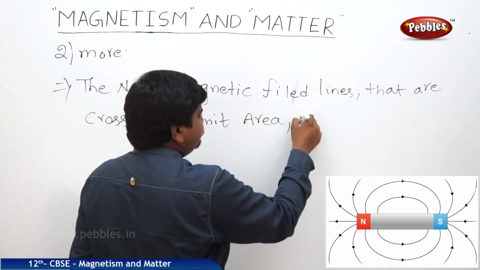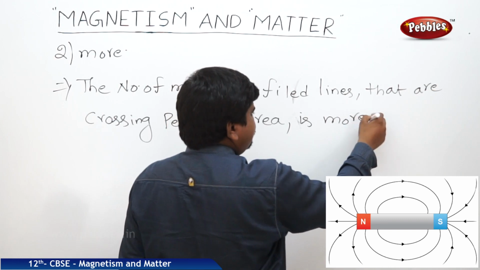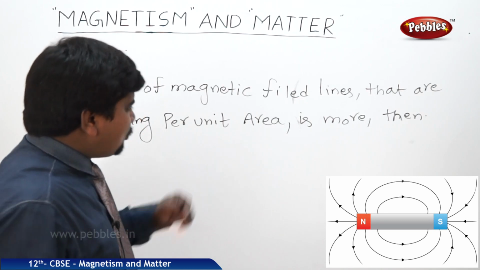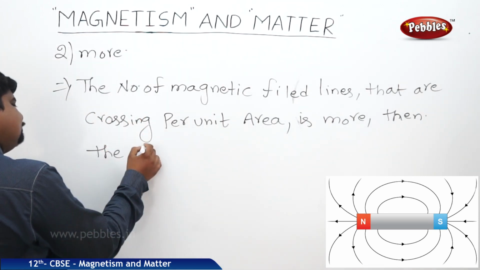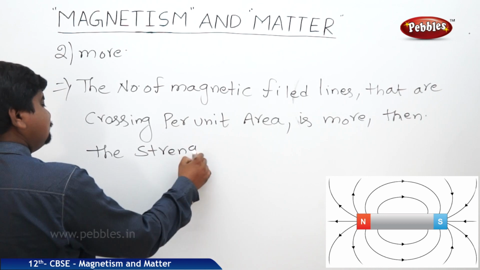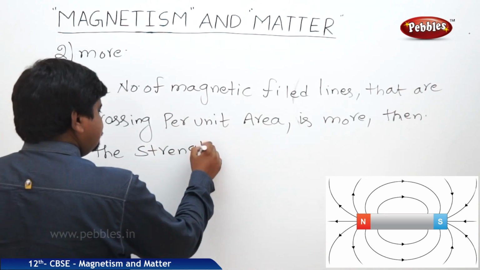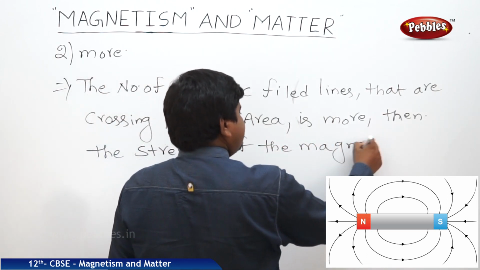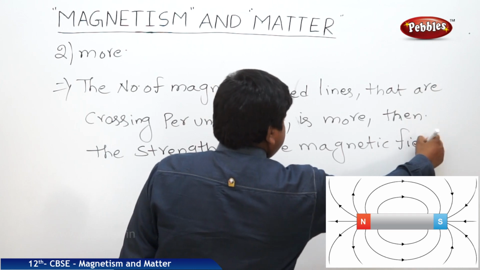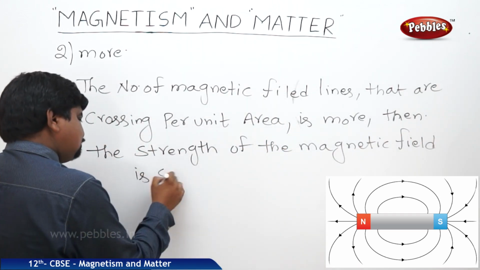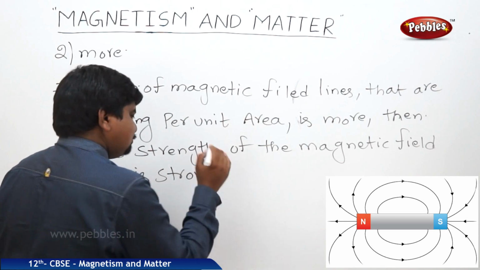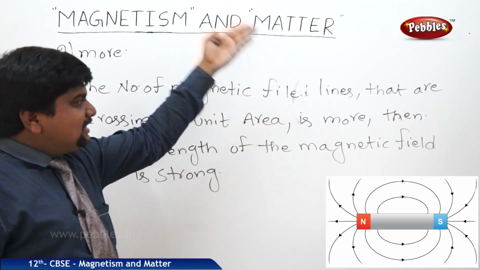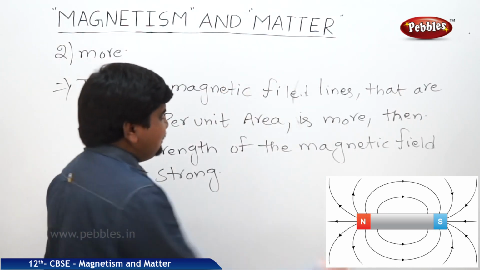So if the strength increases, magnetic flux will increase, because the field lines passing through the unit surface area is said to be flux.